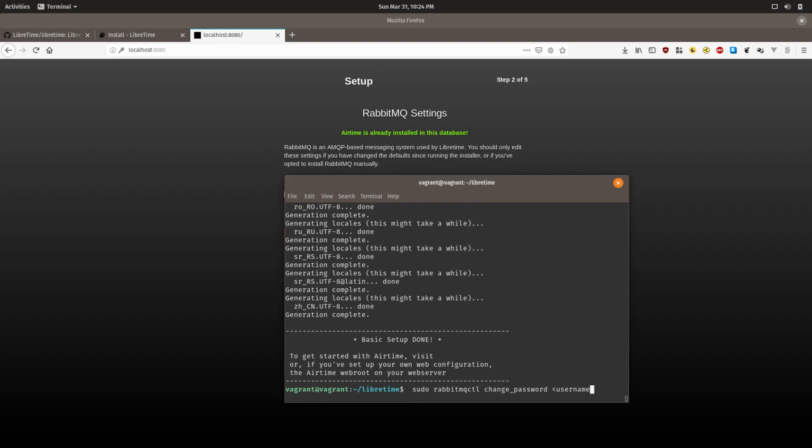And we're going to change the password. Then we're going to type in a new password. For the purposes of this, I'm actually going to just change it to the same password, which is airtime. This isn't secure, but well, let's just type in new password. Also not secure. You should come up with something slightly secure. You won't need to type this in again, so you could do random characters as long as you type them into the next thing.